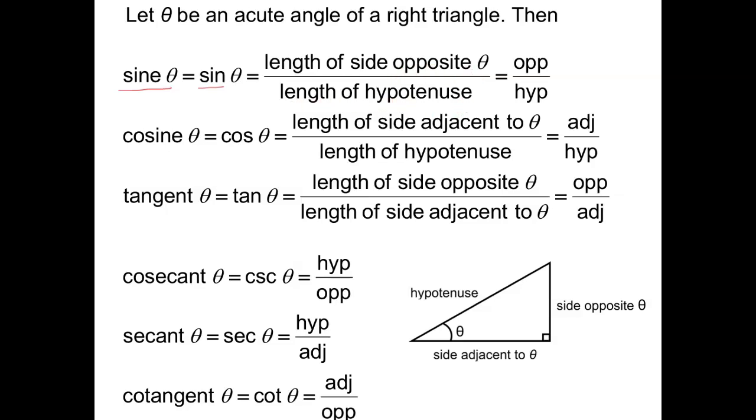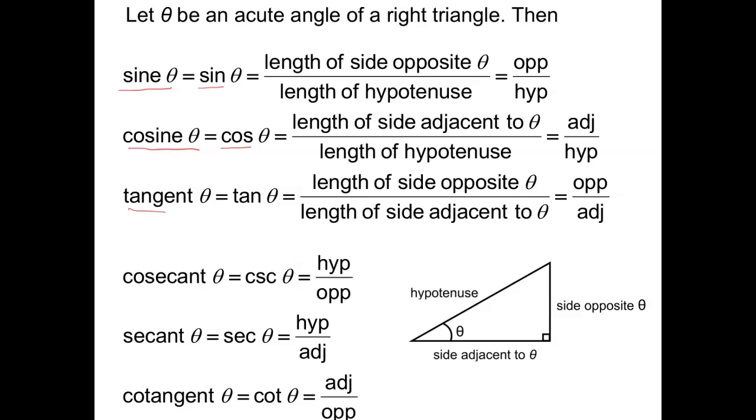So to shorten that, we would say OPP for opposite, HYP for hypotenuse. And then for the cosine of theta, we shorten the abbreviation to the first 3 letters, and we say cosine theta equals the length of the adjacent side over the length of the hypotenuse. Or we could say ADJ for adjacent over HYP for hypotenuse.